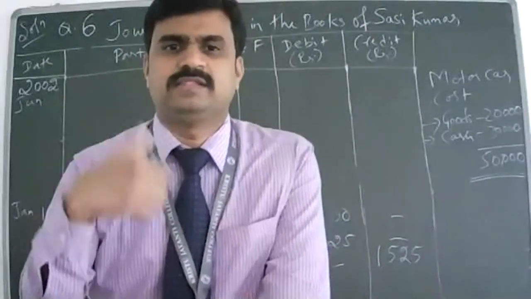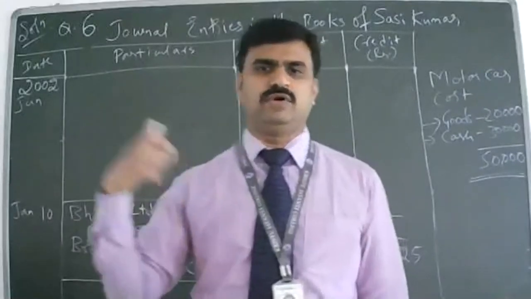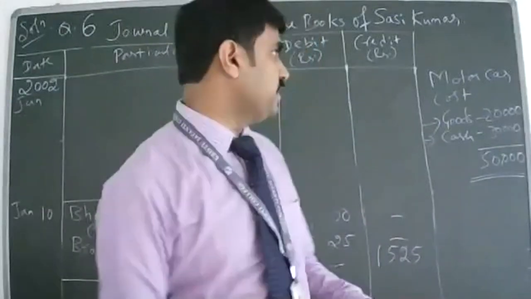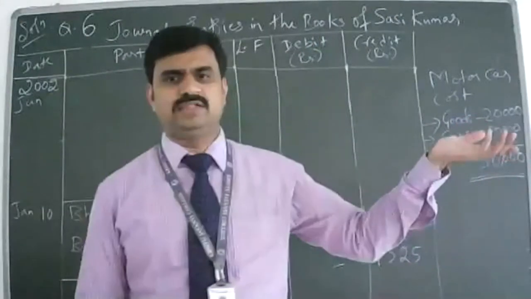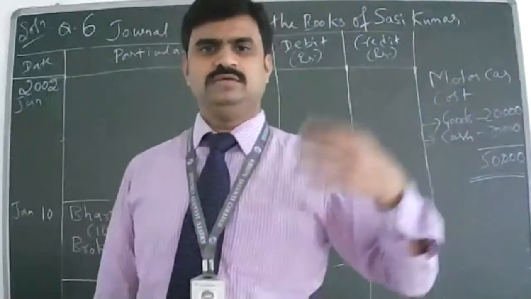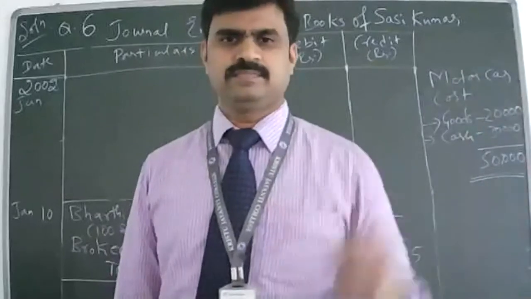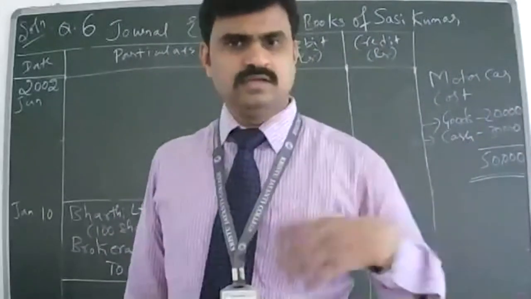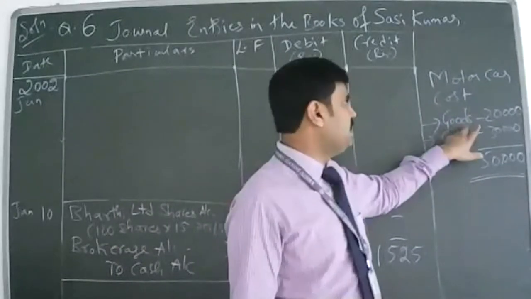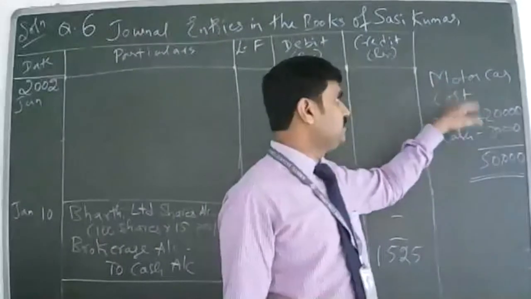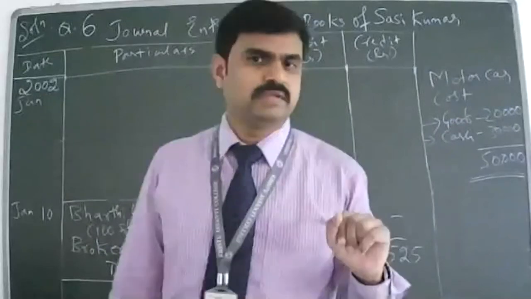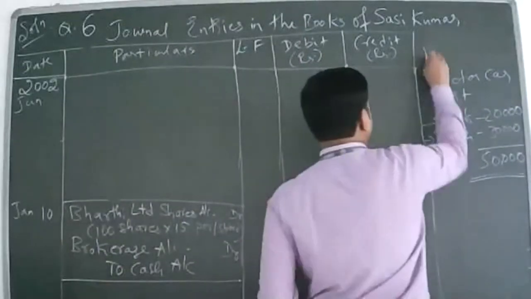This is actually called the barter system. Earlier we had the barter system before we got currency. In the Stone Age, in the olden days, we didn't have cash, coins or currency. They had a barter system. I'll give my goods, you give your goods. I'll give barley, you give me rice. Or I'll give sugar, you give me oil. That was called barter system. So they are doing partially barter system here. They are selling their company's goods to them. They are receiving a motor car. And the remaining amount they are paying through cash. Is it clear? Write down this working note 2.